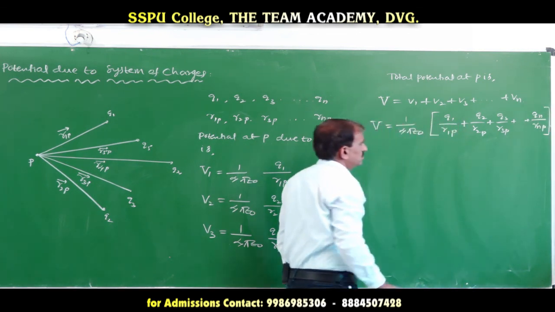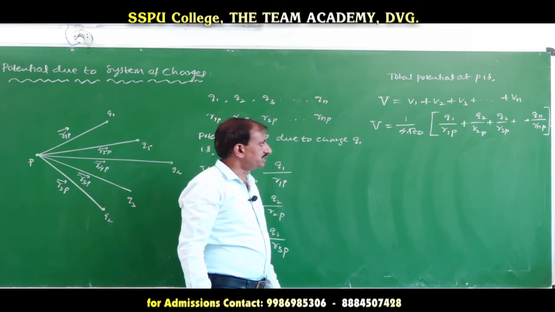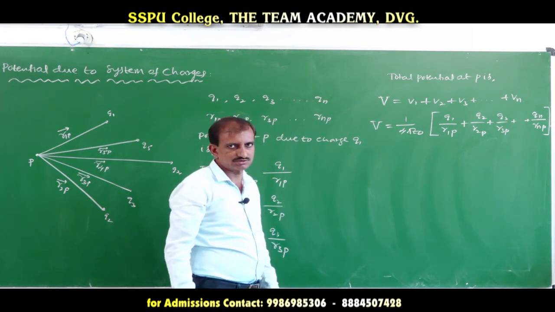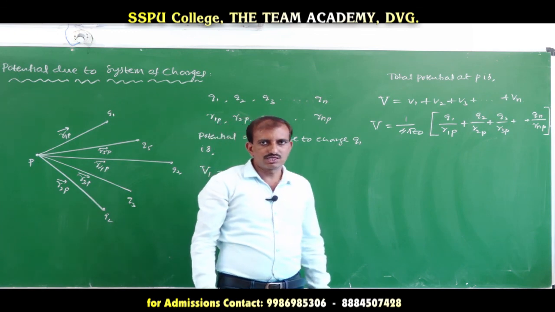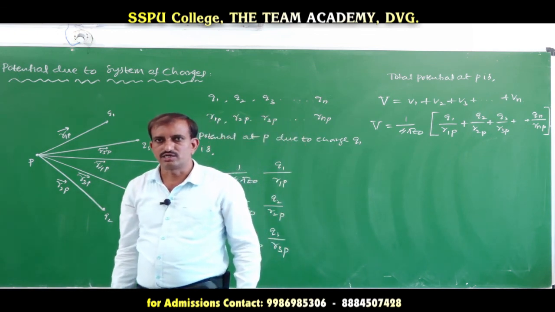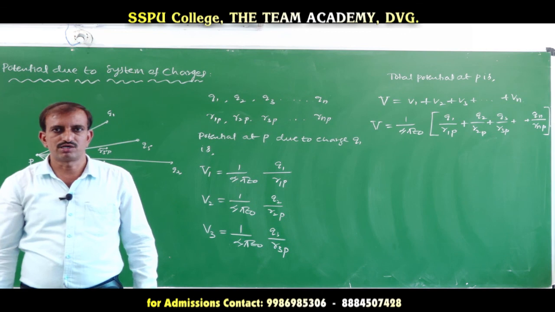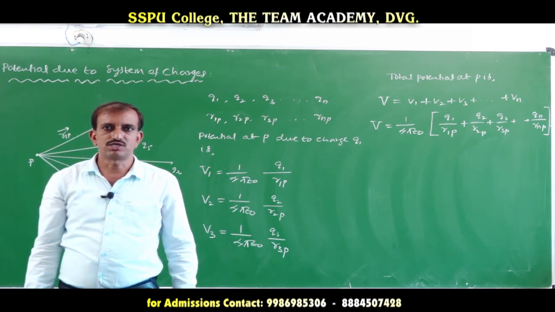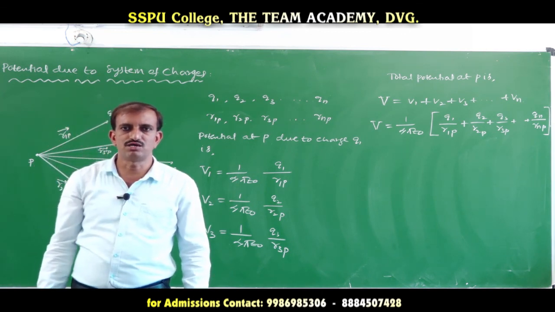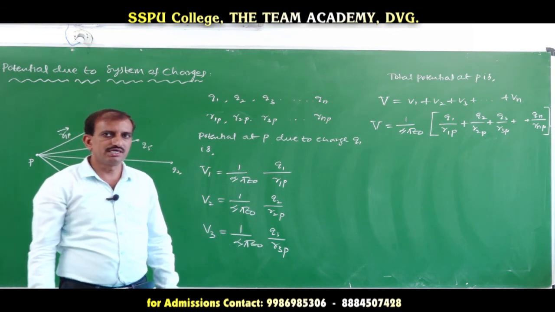So this is the total potential due to the system of charges. The total potential at a point due to n number of charges is the sum of the potentials due to the individual charges.